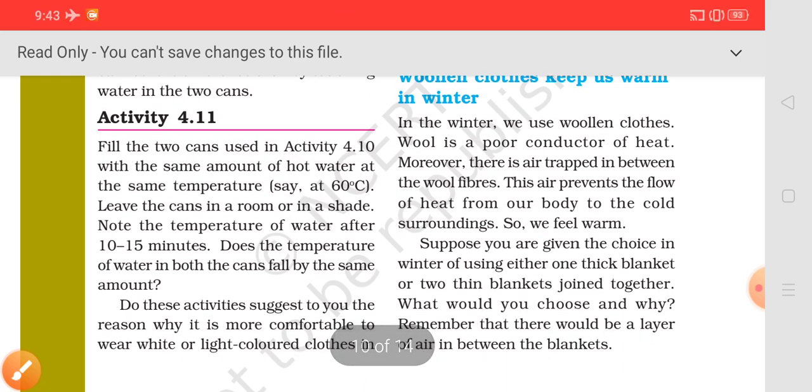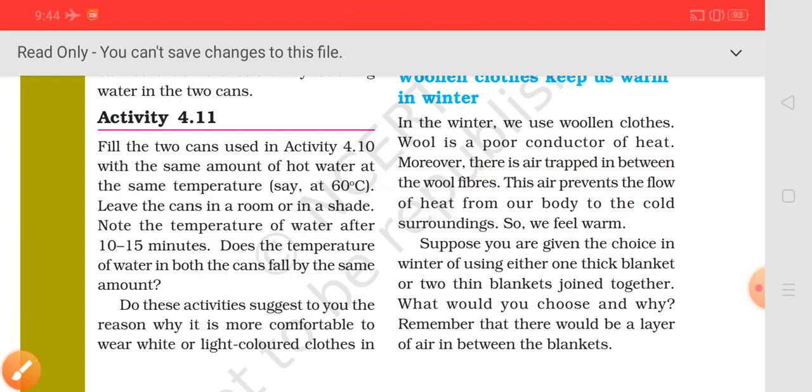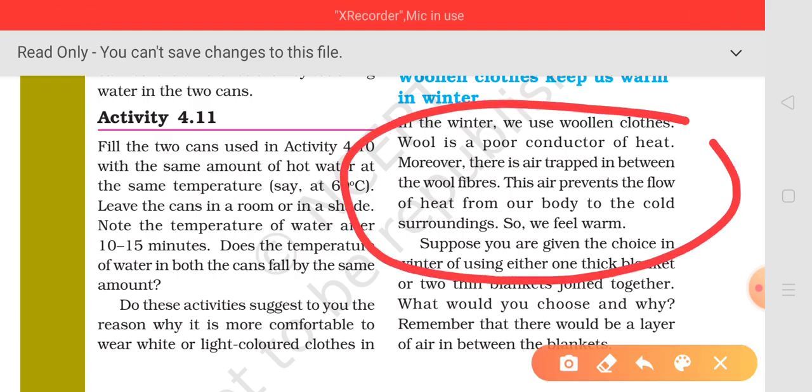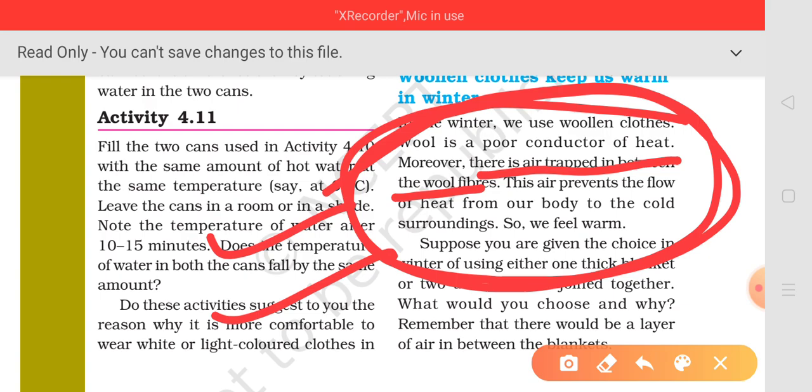Moreover, in woolen fiber, air is trapped in between the wool fibers. This air prevents the flow of heat from our body to the surroundings. So we feel warm. This is very important. The question also comes: why do woolen clothes keep us warmer? So you can write this answer: because woolen fiber has air trapped in between the wool fibers, and this air prevents the flow of heat from our body to the cold surroundings.